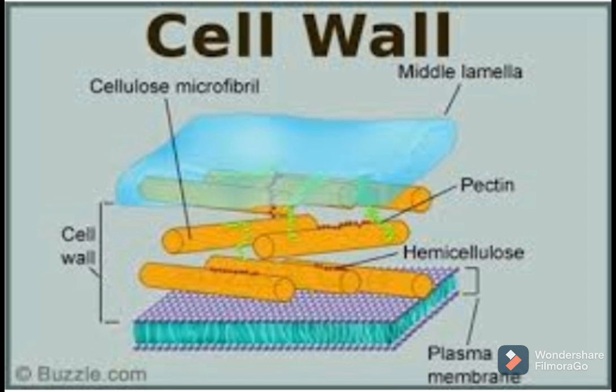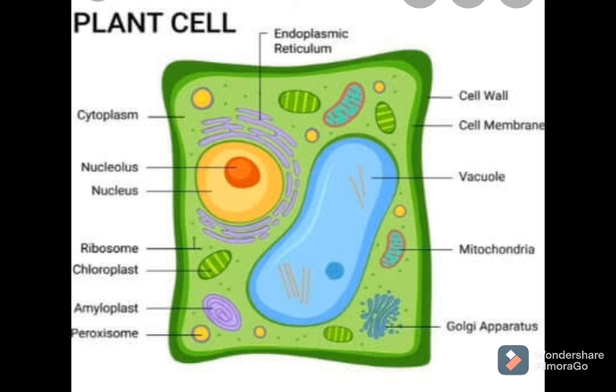So the functions of the cell wall are: it provides rigidity and definite shape to the cell, protection of the cell from infection and mechanical damage, prevention of the cell from drying, regulates osmotic pressure of the cell, allows the substances in solution to enter and exit the cell, and it helps in plasmolysis.